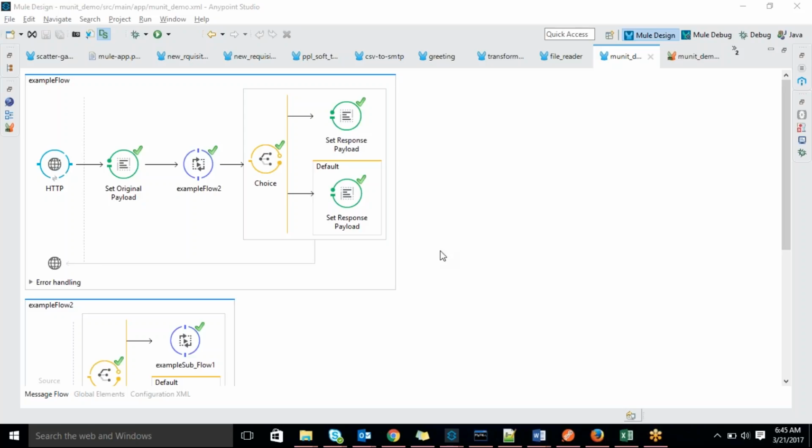So that's what we have to do: mock the object and work accordingly. Like JUnit functional test cases, here we have MUnit test cases, which are exclusively for MuleSoft. It's based on the client requirement. Some clients don't want MUnit test cases, but some clients do want them.